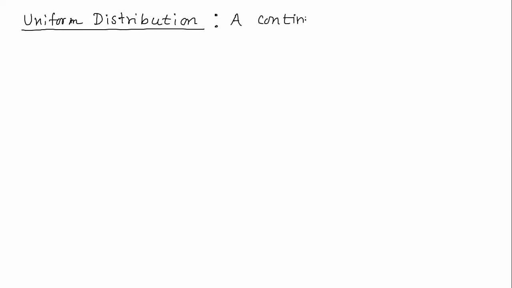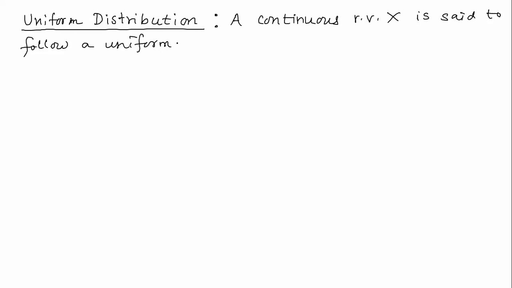A continuous random variable capital X is said to follow a uniform distribution with parameters a and b